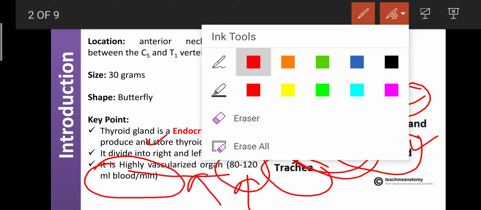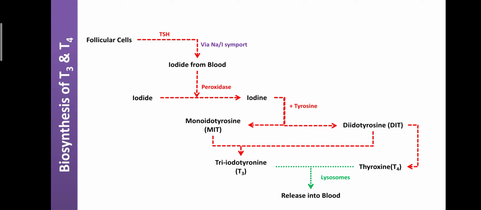Next, the biosynthesis of T3 and T4. Dear students, the thyroid gland mainly consists of two types of cells. The thyroid gland tissue has special types of cells known as follicular cells and parafollicular cells.